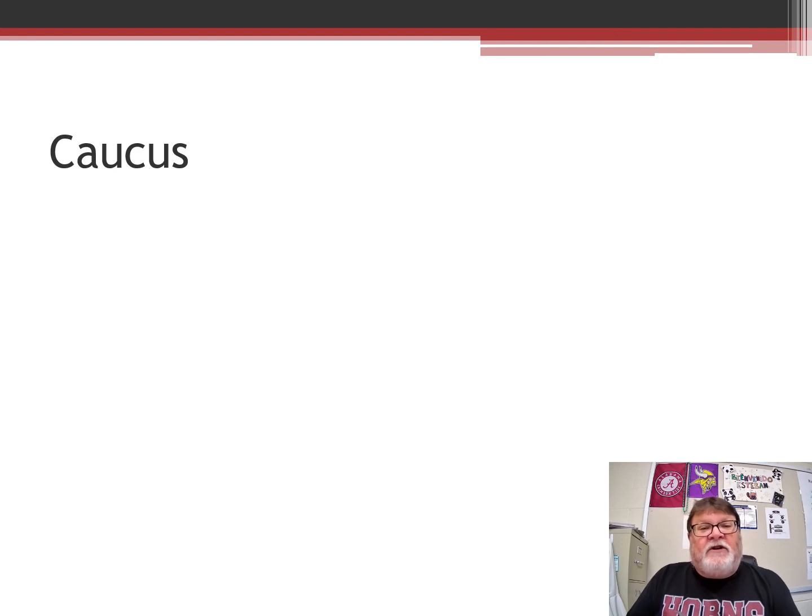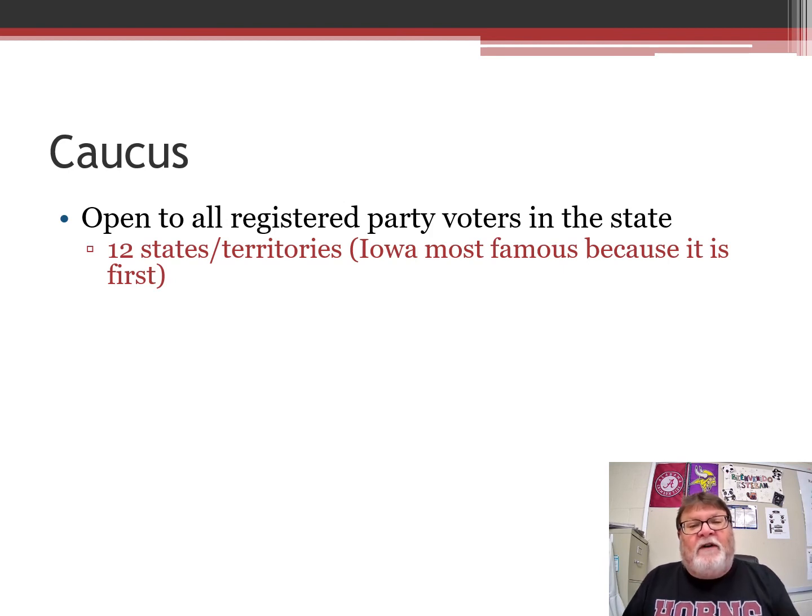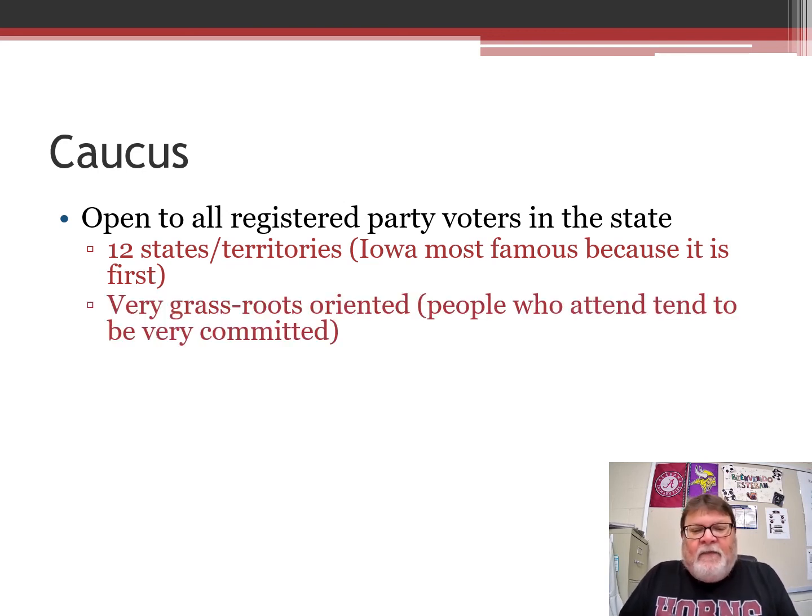Okay, the caucus is the one that is not familiar to us because it's not like regular elections that we really know of, whether it's general or, in Georgia, we do primaries. A caucus is open to all registered party voters in the state, so you have to be a party member to vote in a caucus. Only 12 states and territories do this, so that's why it's rarer, which is why we spend a little more time on it so you understand it. Iowa, of course, is the most famous because it's first, and we'll talk more about that a little bit later today as well. It is very, very grassroots oriented.